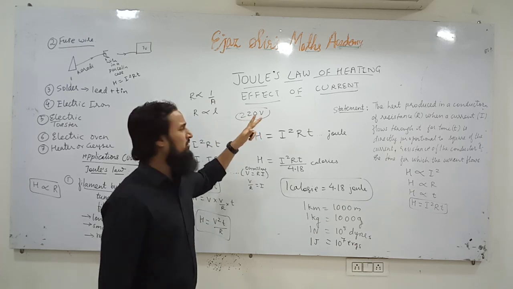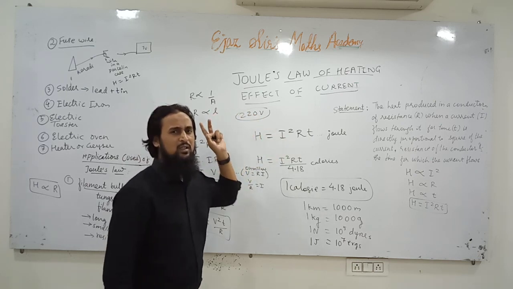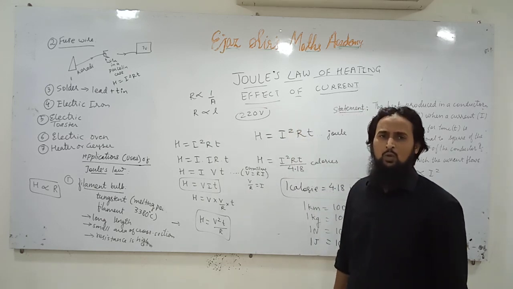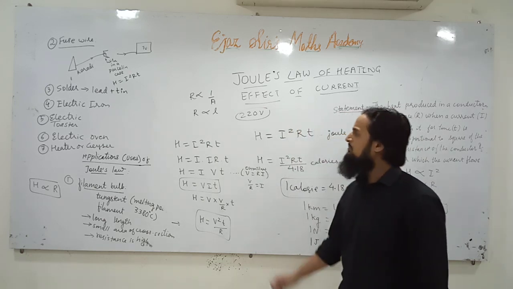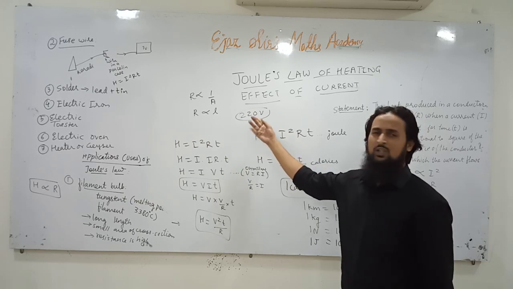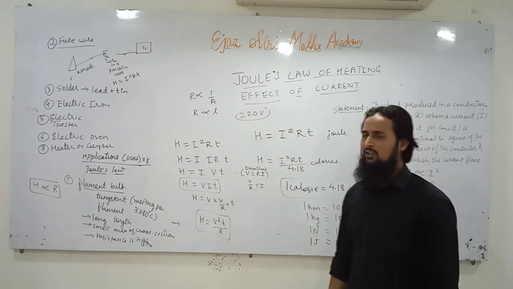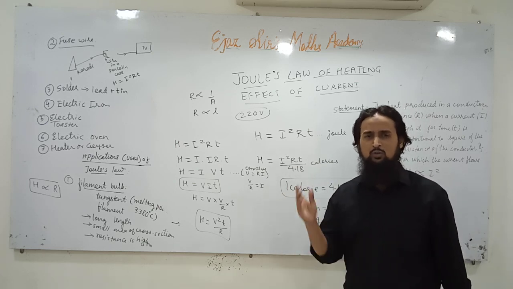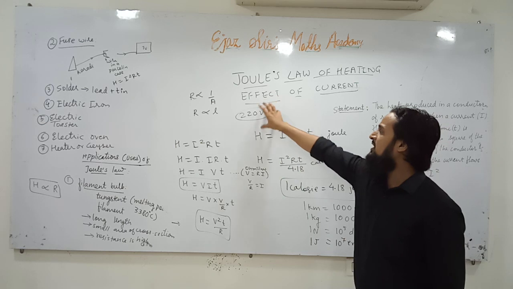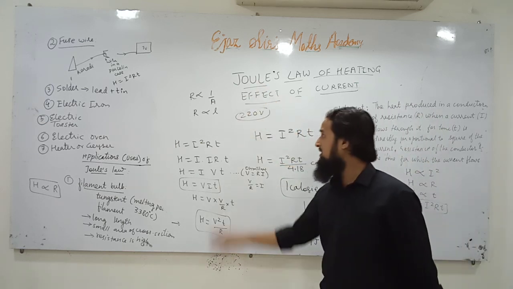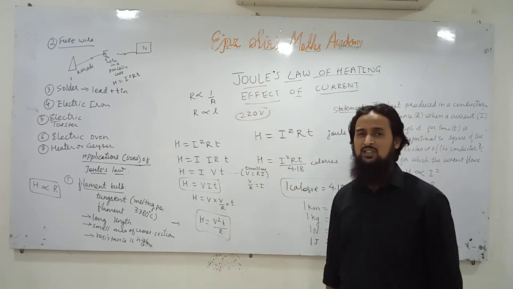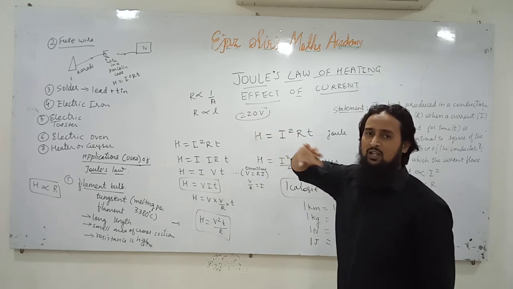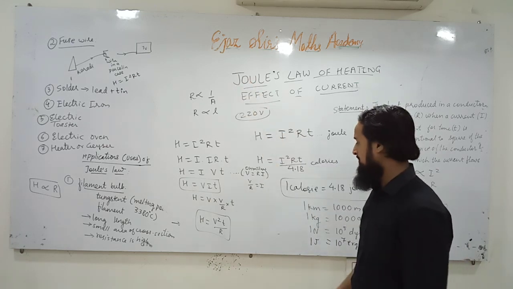Understood? Most of the numerical questions in Oswal, in Evergreen, in Exam Idea, in Pradeep, in Golden Guide, and in many other notes, have the value 220 volts. Though it can be 220, 230, 235, 240, 250 also, they have taken the first value. And even this voltage is not constant. Since it is not in our syllabus, I am not teaching this. Otherwise, this voltage is never fixed in our household.